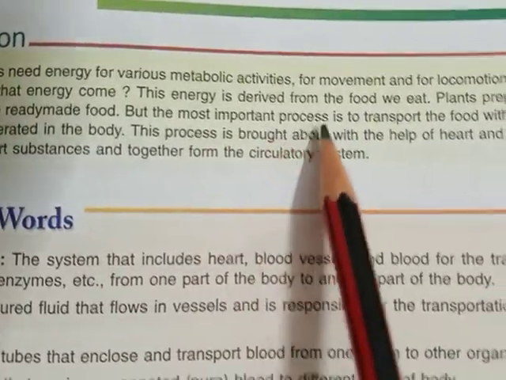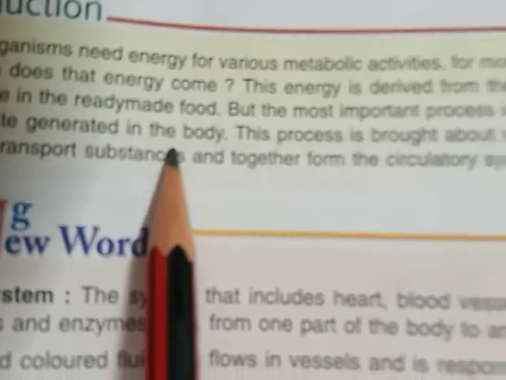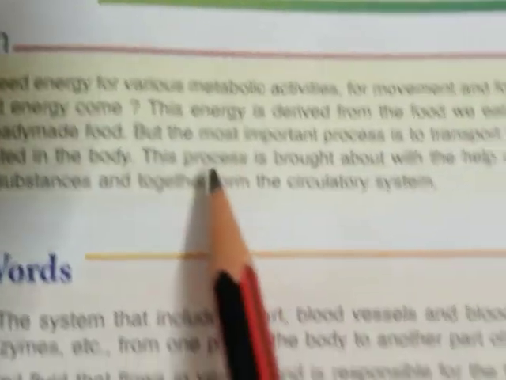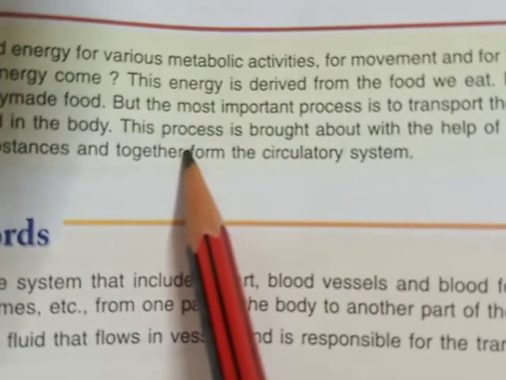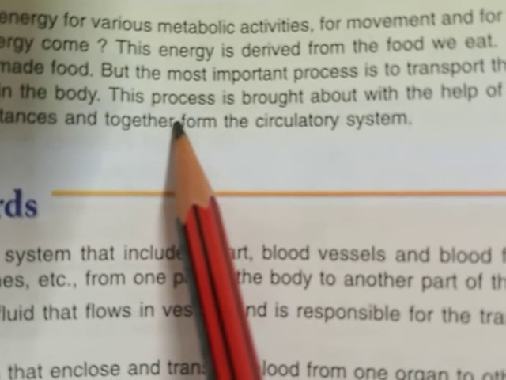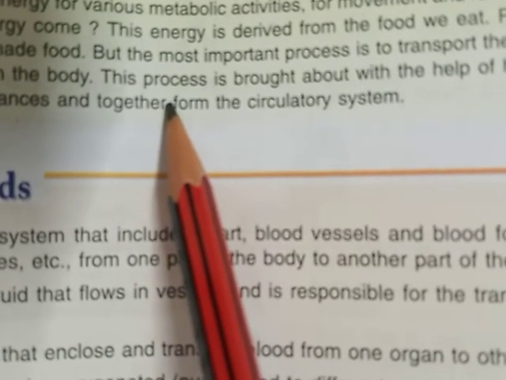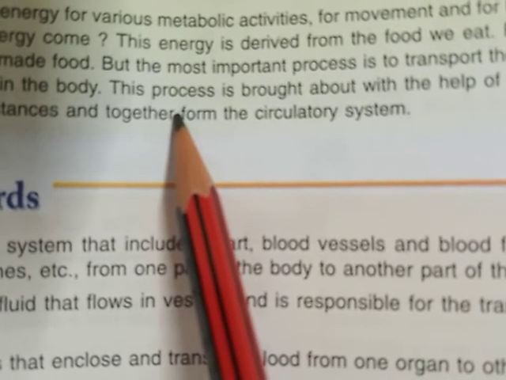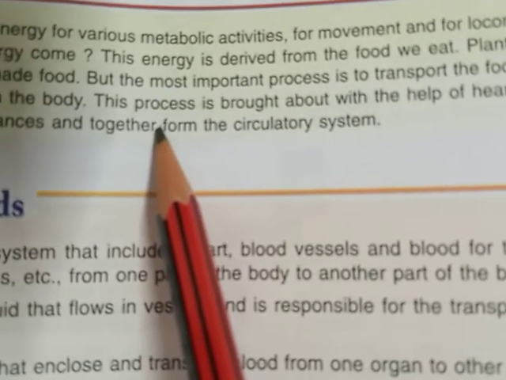But the most important process is to transport the food within the body and to bring out the waste generated in the body. So, children, in the first chapter, transport of food in plants, we have seen that in plants, the transportation of food and water is brought about by xylem and phloem tissues. Xylem conducts the water from the root to all the different parts of the plant, and phloem conducts the prepared food from the leaves to other parts of the plant.